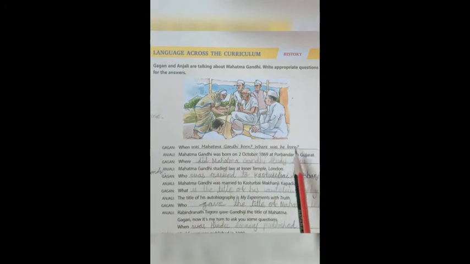One question has been done for you. Okay, they have already given. For example, Gagan asked, when was Mahatma Gandhi born? Where was he born? So Anjali has given the answer like this. Mahatma Gandhi was born on 2nd October 1869 at Porbandar in Gujarat.